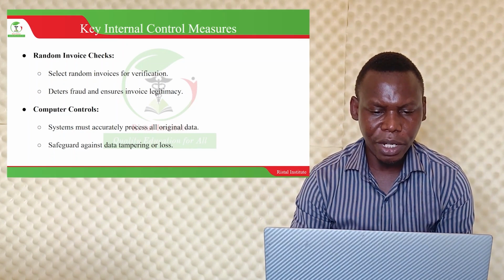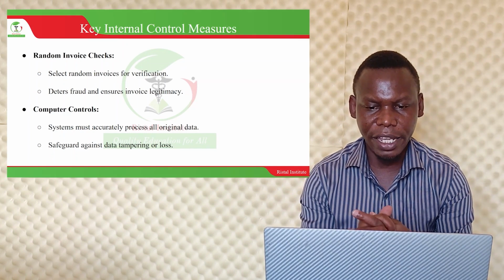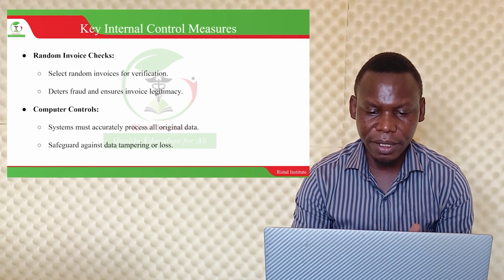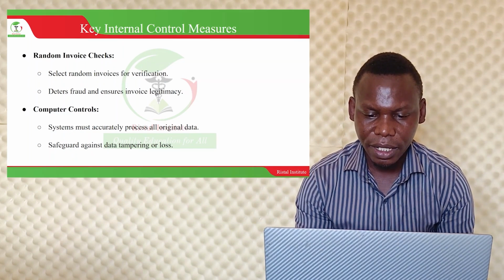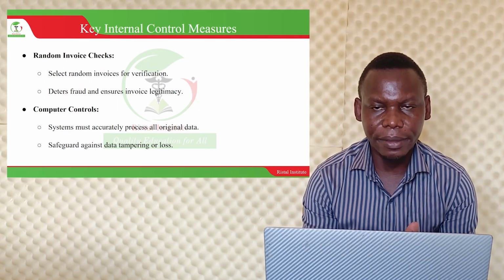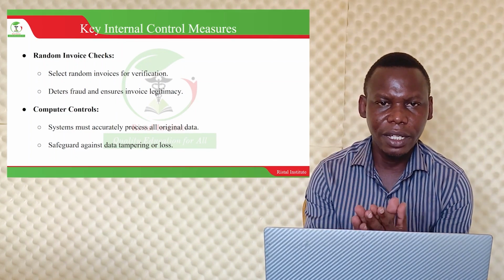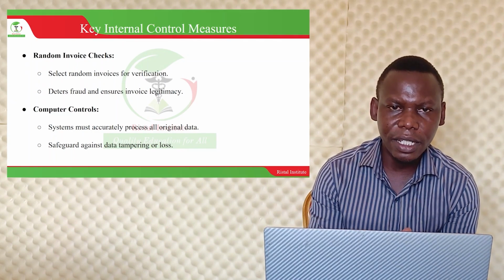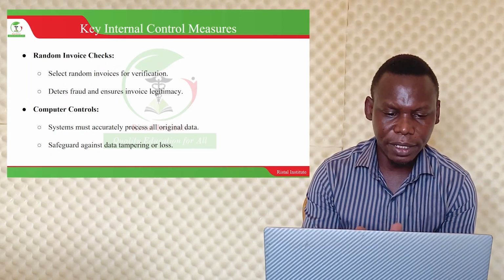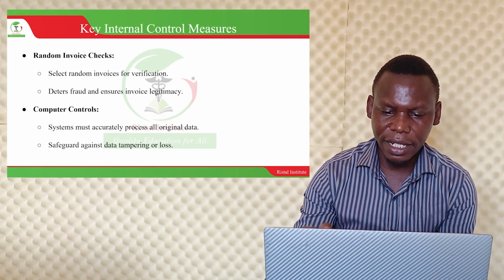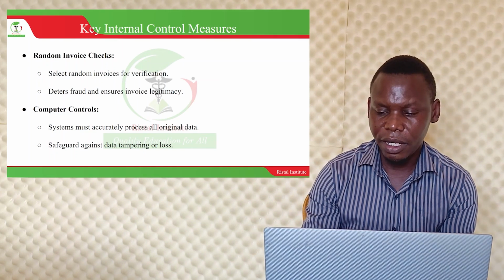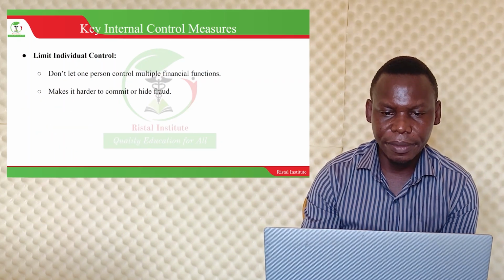Then we can also use computer control systems to aid our internal control. Systems must accurately process all original data. There must be computers that can record the data about the products that are flowing in and the products that are flowing out. They will help us to monitor these products. Safeguard against data theft or loss. Computers also will help us to keep the data that we need.